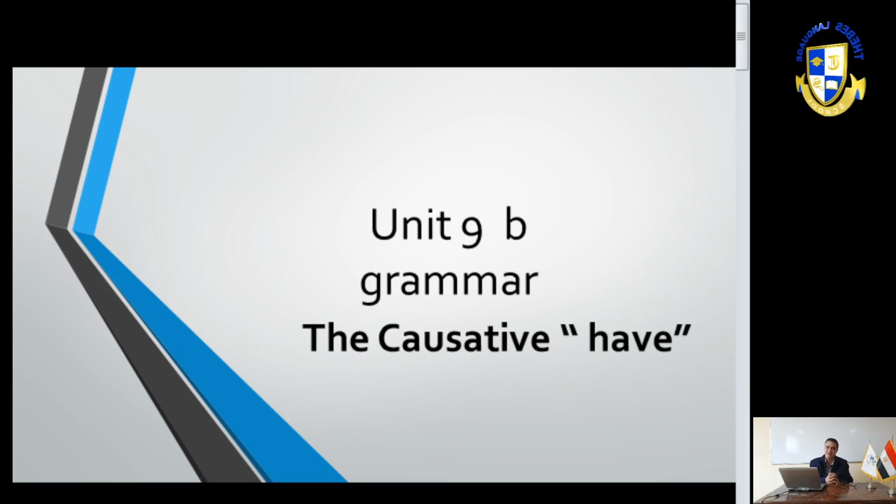Actually, when I say I wash my car it means I wash it by myself, but it could also mean that someone washes it. But here, to tell the difference, we will consider I wash my car as I do it by myself, but I have my car washed, someone washes it for me. This is a pattern.